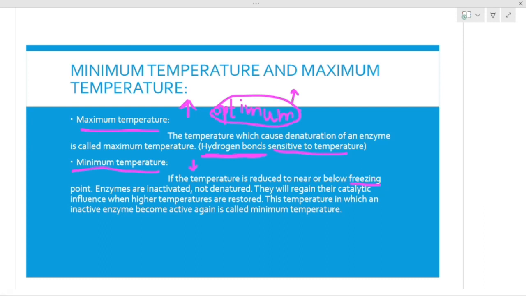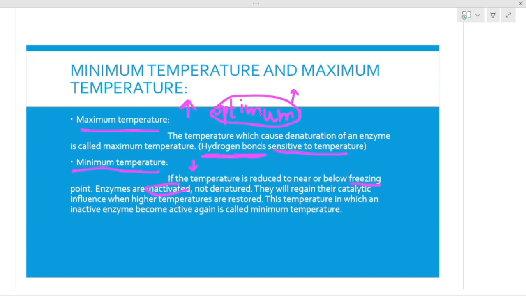There is a question: what will happen if we decrease the temperature continuously? The enzyme will inactivate. The way they were active at optimum temperature, they will not work in a proper way, because their active form has been converted into inactive form.